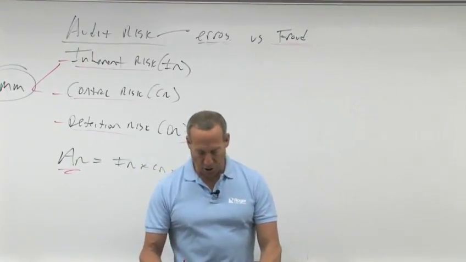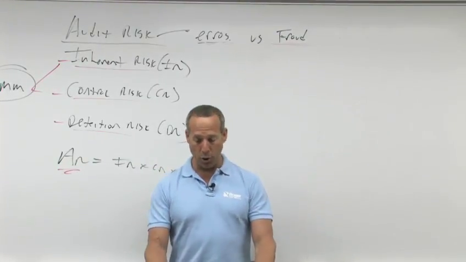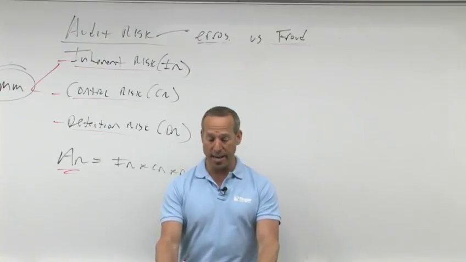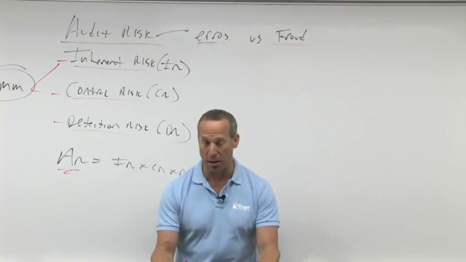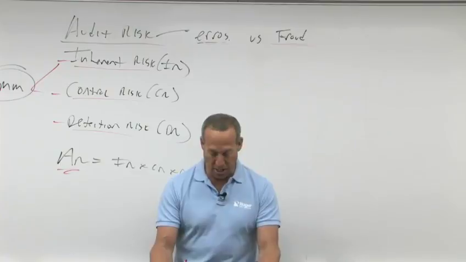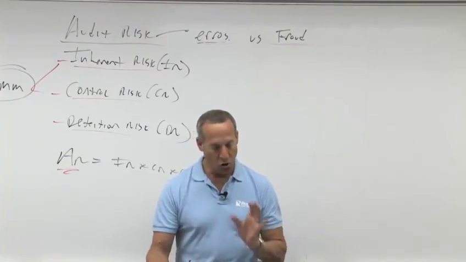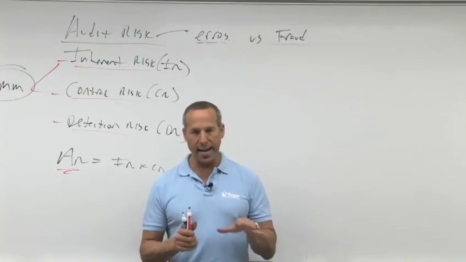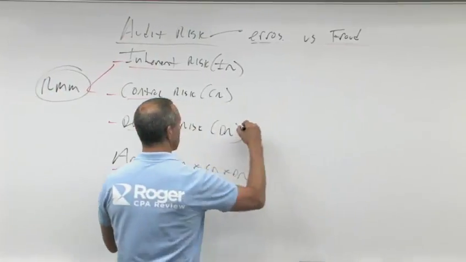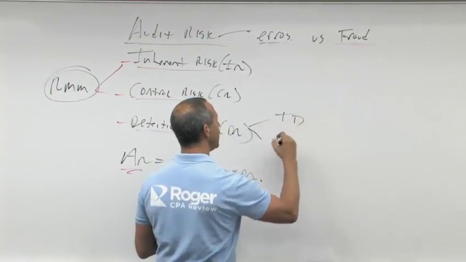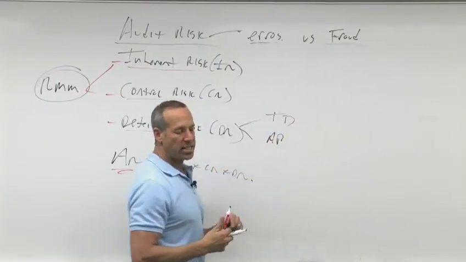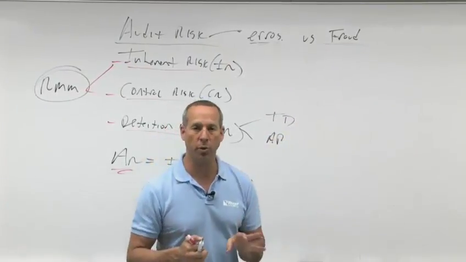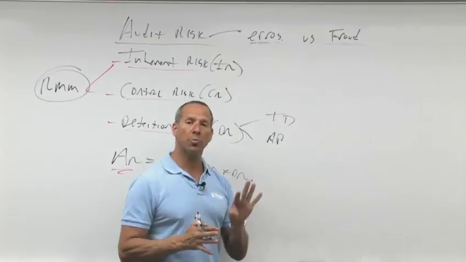The risk that the audit procedures will incorrectly lead to a conclusion that a material misstatement does not exist in an account balance when in fact such a misstatement does exist. So that's what we're looking at as far as those three. Now, as far as detection risk consists of two types of risk, TD and AP. What is TD? Test of details risk. What is AP? Analytical procedures risk.